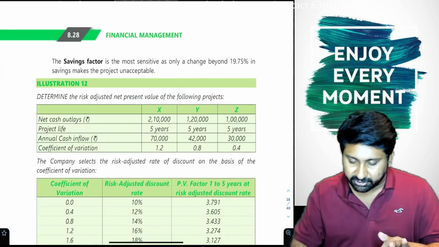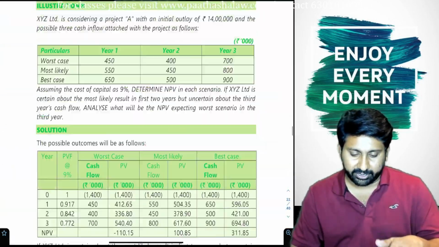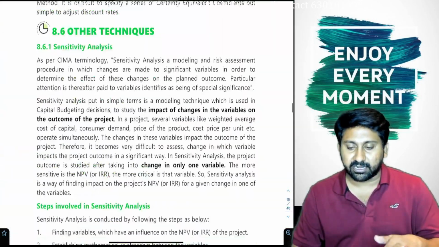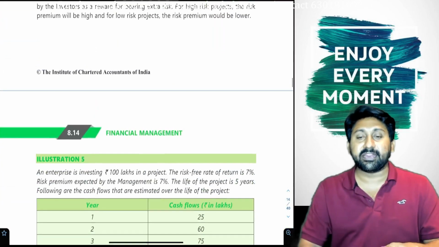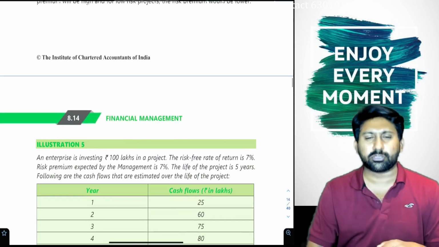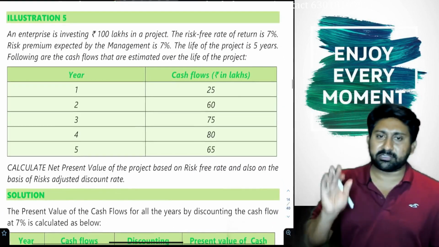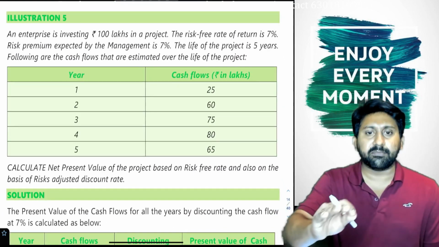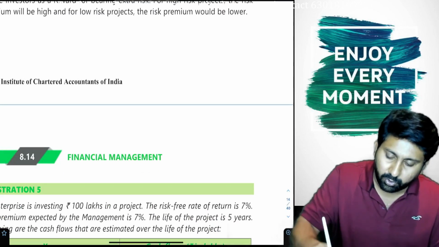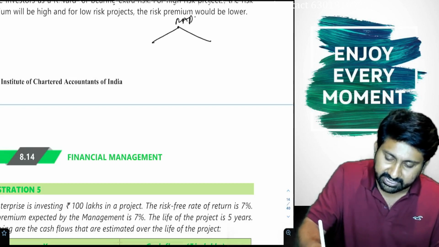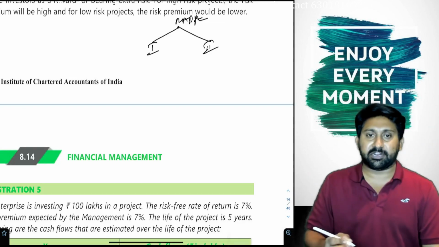Now at this stage of discussion we are going to complete risk adjusted discount rate. After that, certainty equivalent. After that, sensitivity analysis and scenario analysis, both of which are to some extent similar. Okay, now see here, an easy concept. We just have to spend 10 minutes on this, and you will understand. First lesson: two angles of understanding the risk adjusted discount rate concept, the first angle and the second angle.